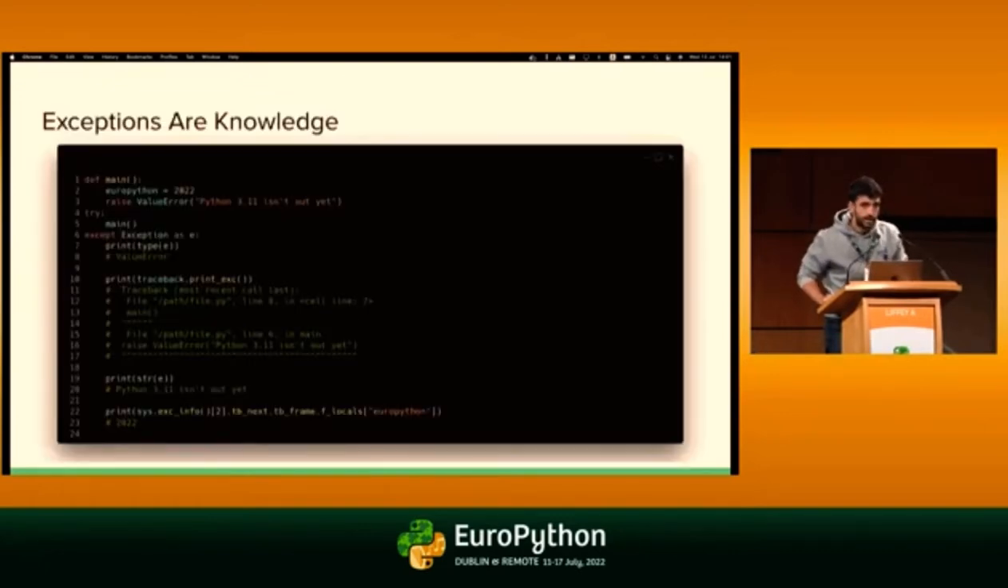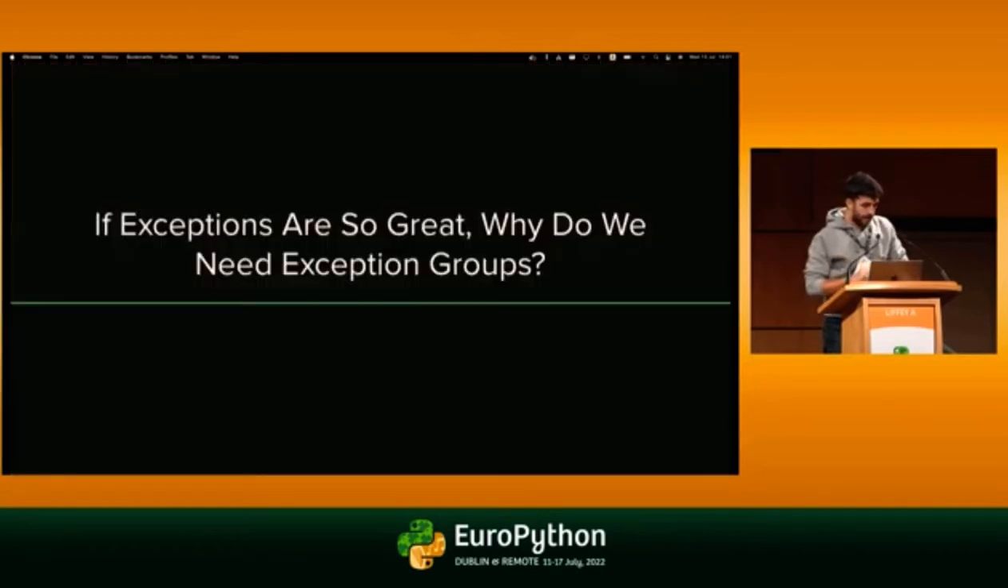Python actually gives you a lot of information when it raises an exception. As you can see here, you can see the type of the exception, you can see the traceback and which line it happened, you can see the message of the exception, and you can even see the local variables in each frame of the stack where it was raised from. So you can even access that Europython variable when you raise an exception that has nothing to do with it. So it gives you a lot of information that you can use.